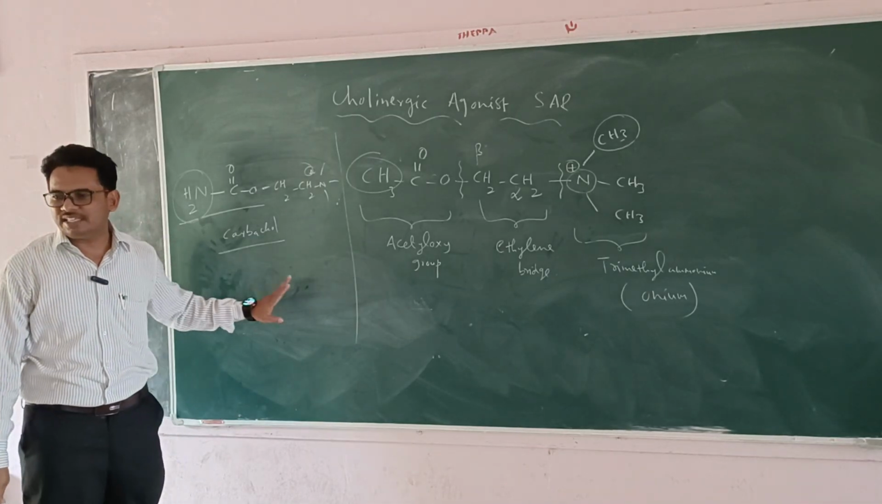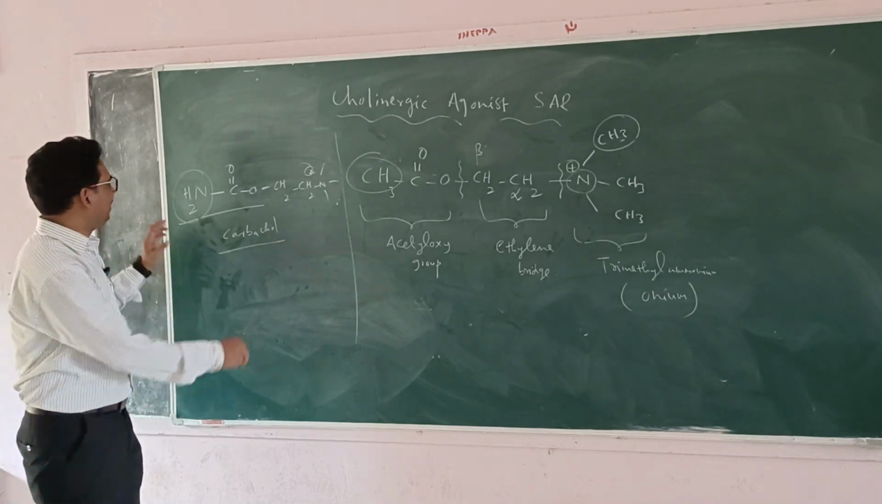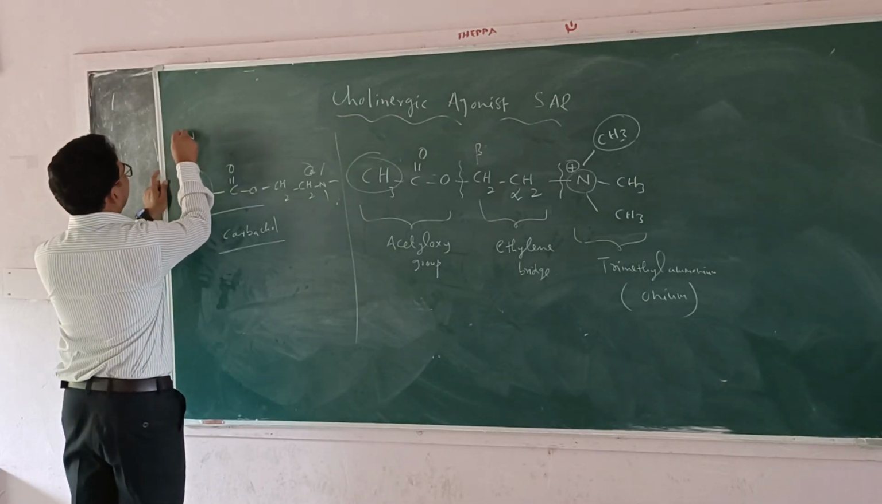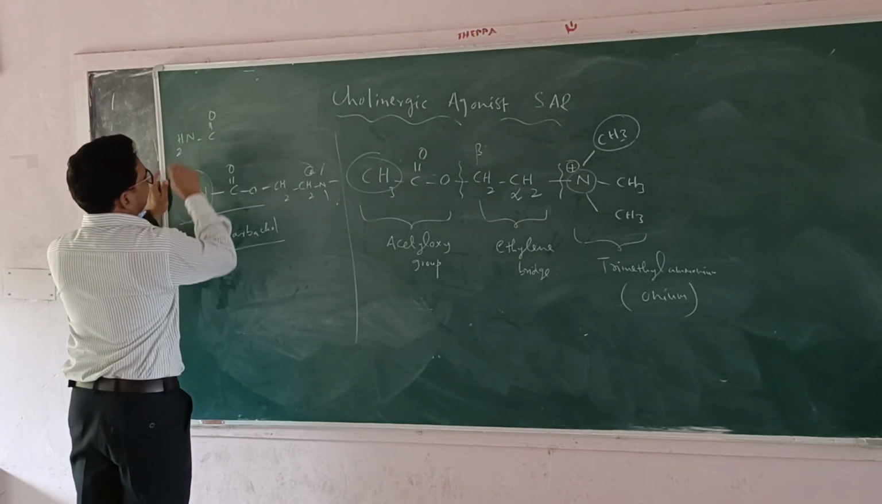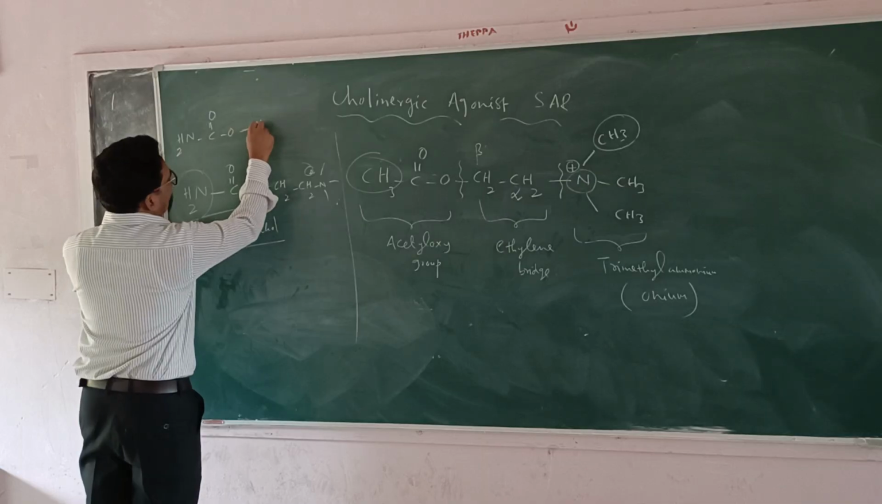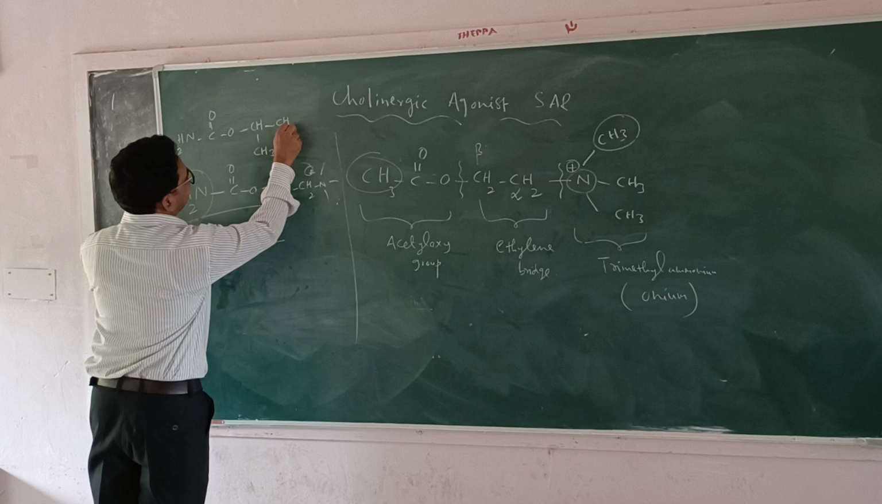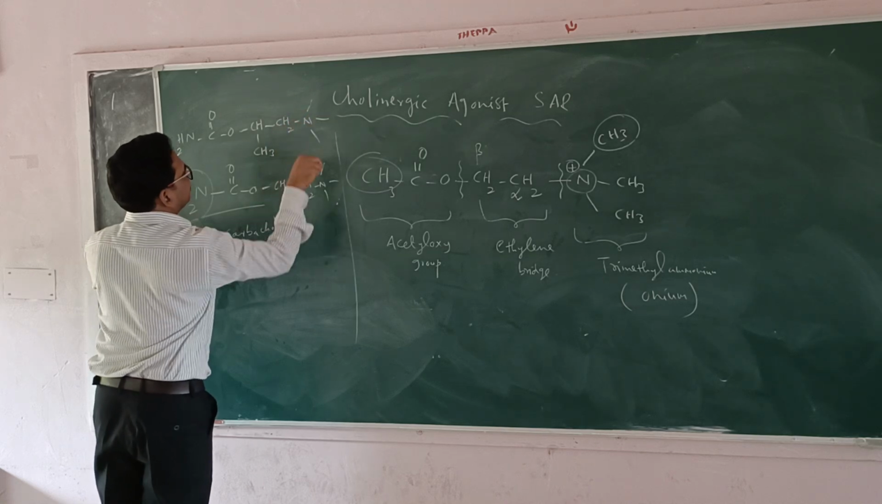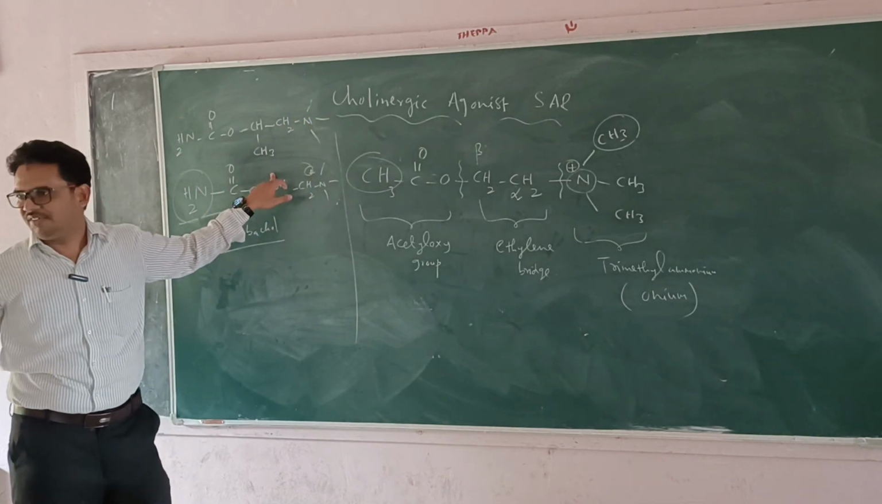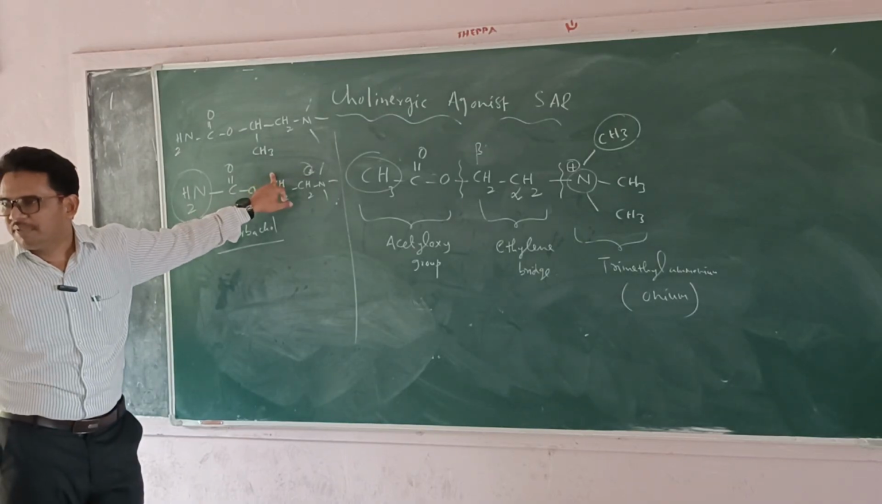Bethanechol also has the same structure. What is the difference between bethanechol and carbachol? It has NH2, but here at the beta position, bethanechol has a methyl substitution.